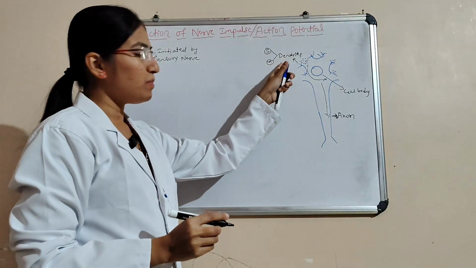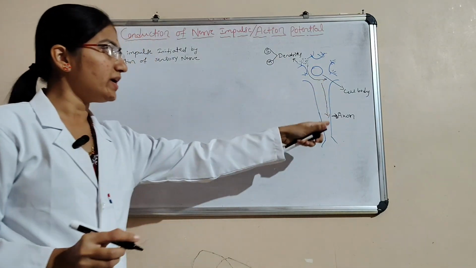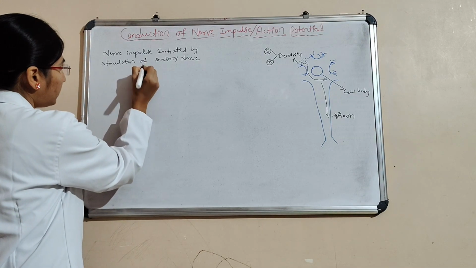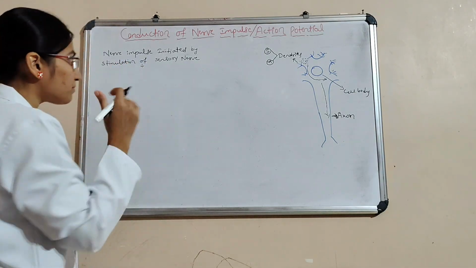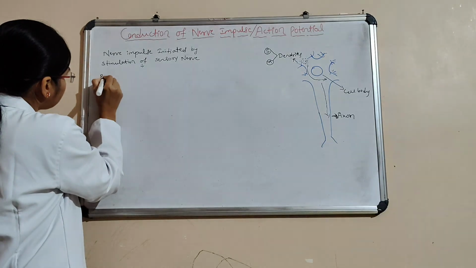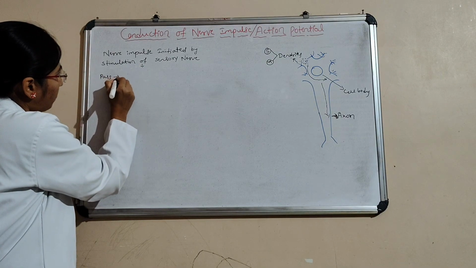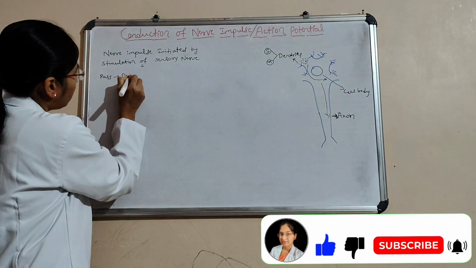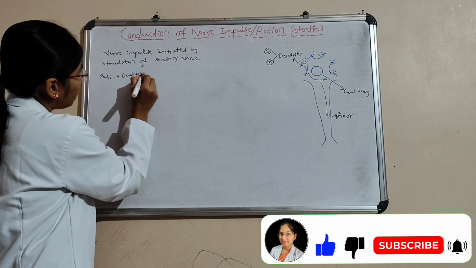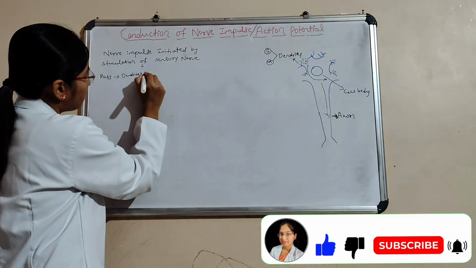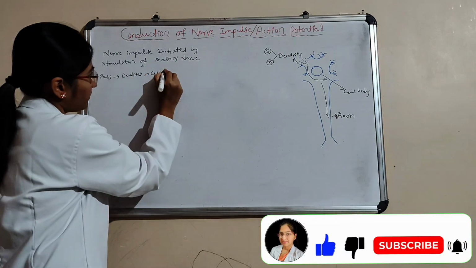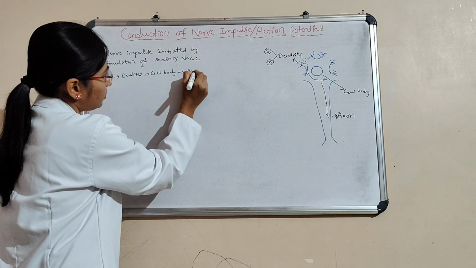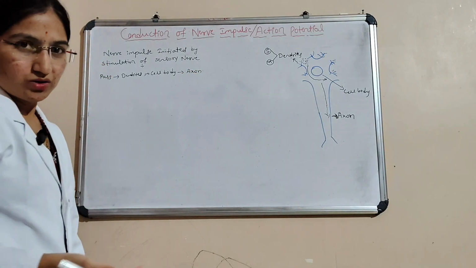After that, it passes to the cell body, and then to the axon.